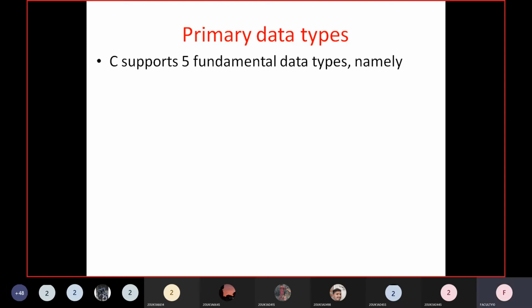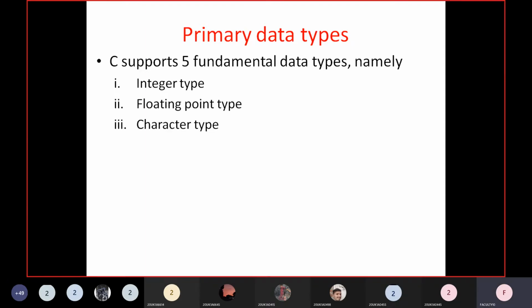C language supports 5 fundamental data types. The 5 basic data types supported by C language are integer data type, floating point data type, character data type, double precision data type, and void type.